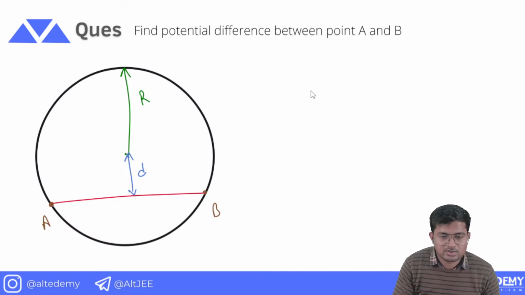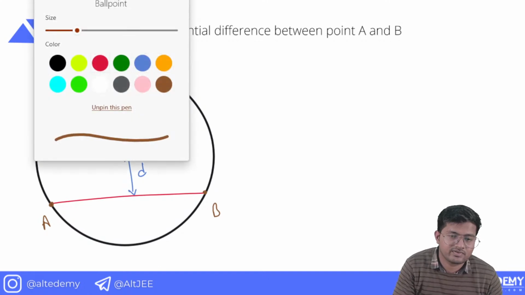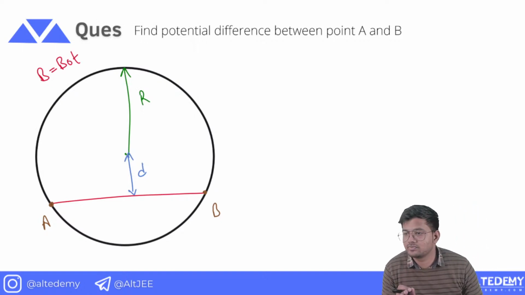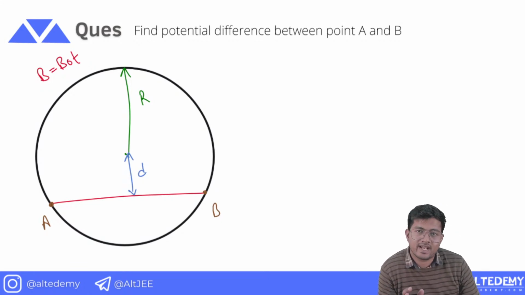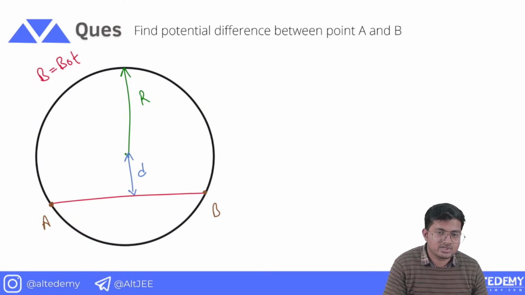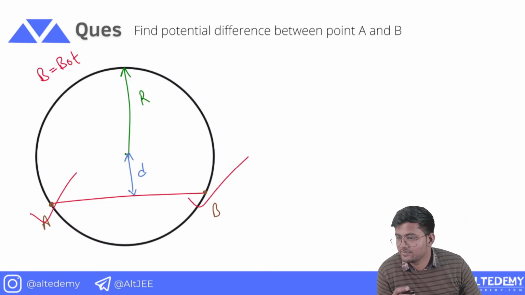All right. So we are required to find the potential difference between points A and B if the magnetic field varies with time as B equals B naught t. We should know that when this magnetic field varies, there will be some induced electric field, due to which there will be a potential difference between points A and B. This is what we have to find out. All right, should we proceed?